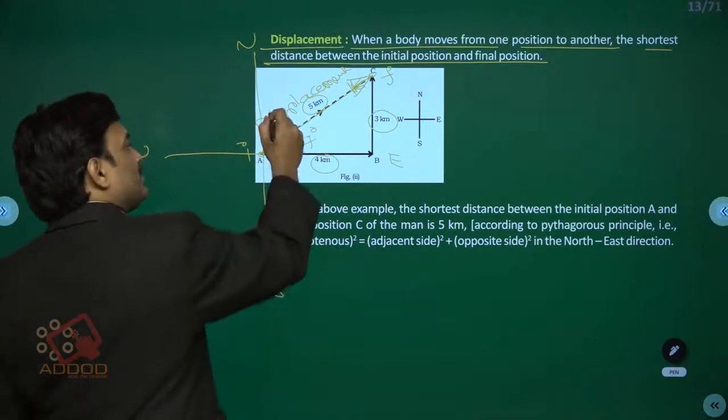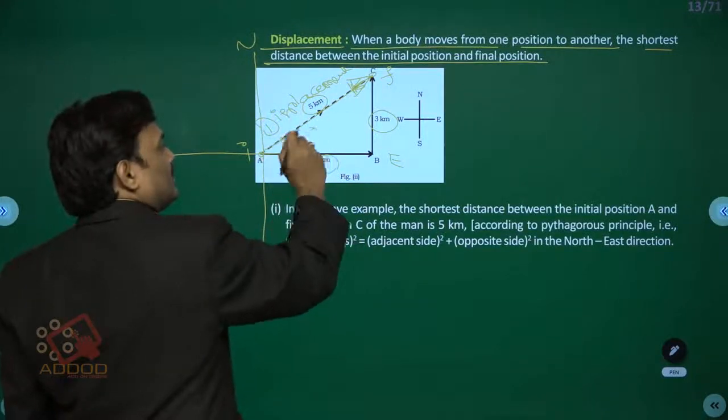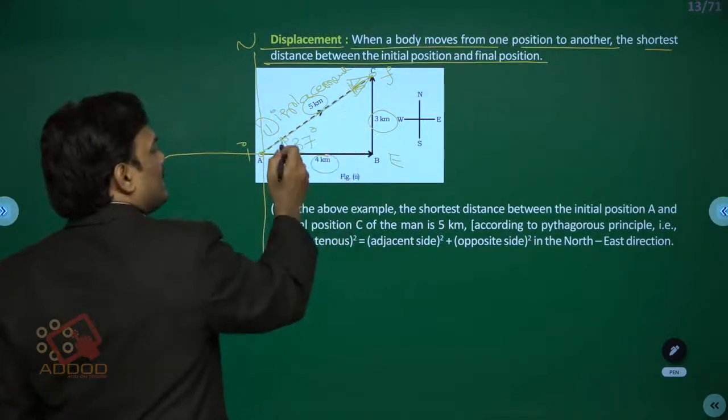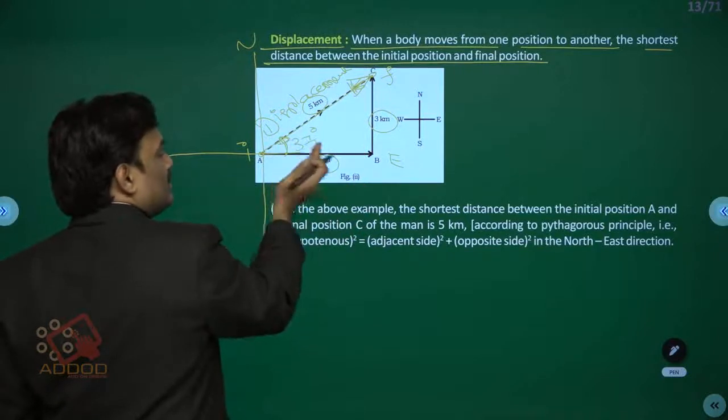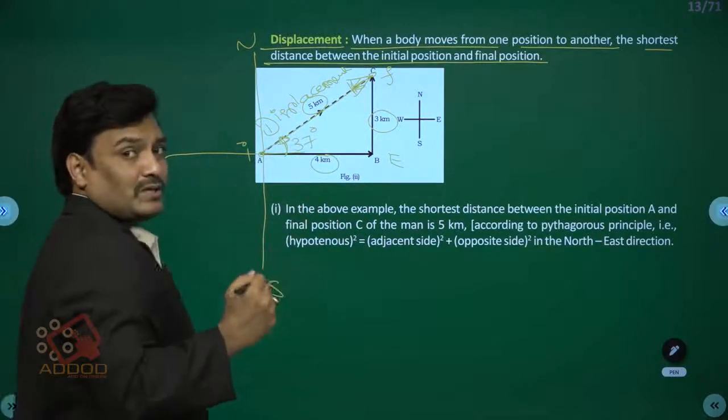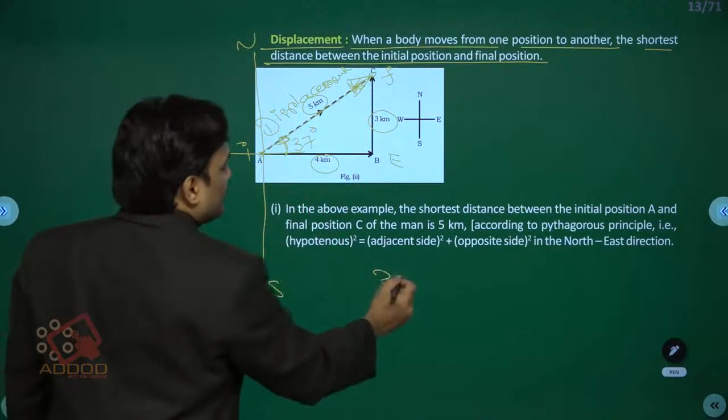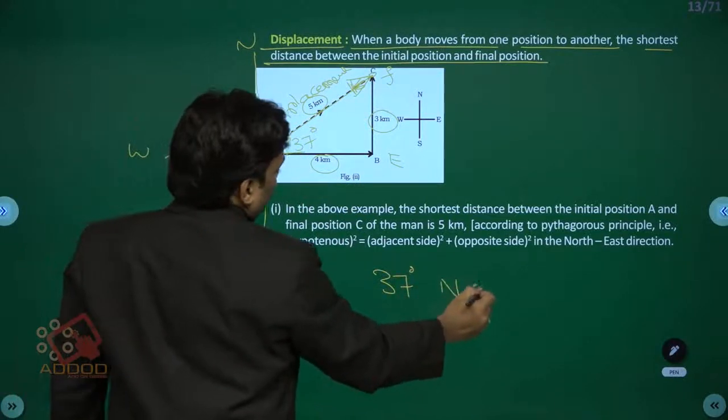The direction of displacement of the body: its magnitude is 5 kilometers and its direction is 37 degrees from east towards north. So it is known as 37 degrees north of east.